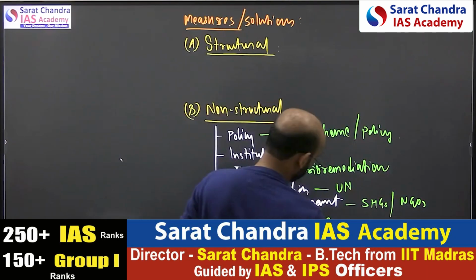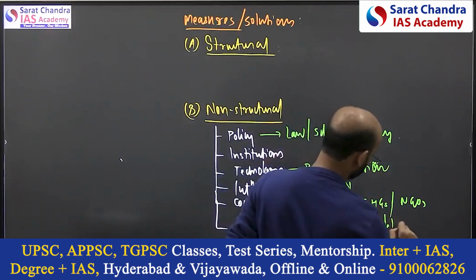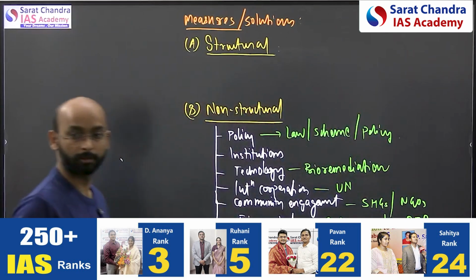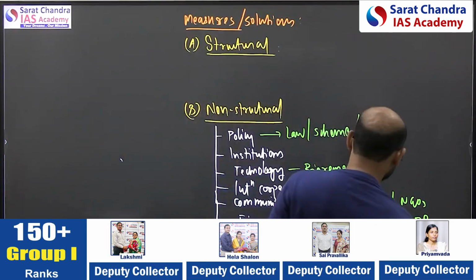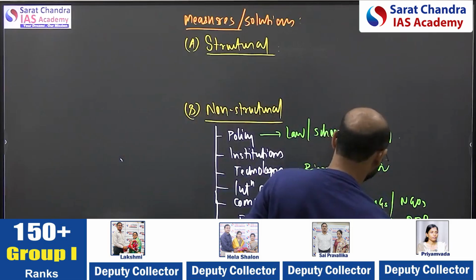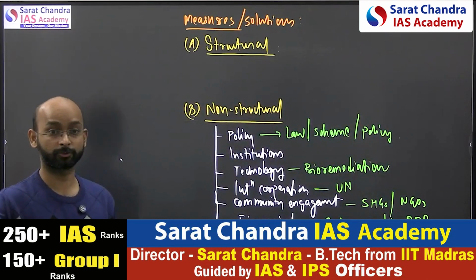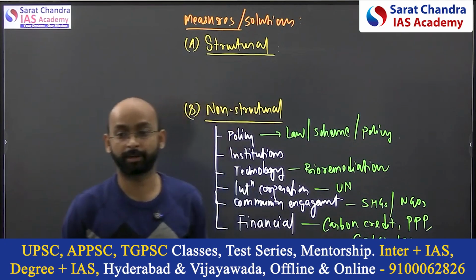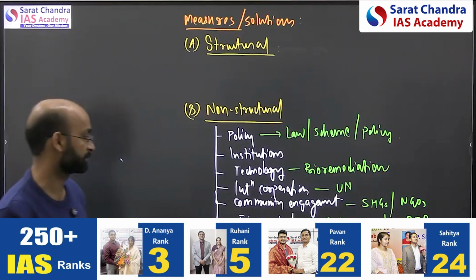Financial, like there is the carbon credit system, polluter pay principle, you know this? If you are polluting, you should pay. Like similarly there is carbon tax. These are the financial mechanisms you can suggest. Carbon tax should be imposed, carbon credit should be promoted, polluter pay principle should be followed, like that. These are the financial mechanisms.